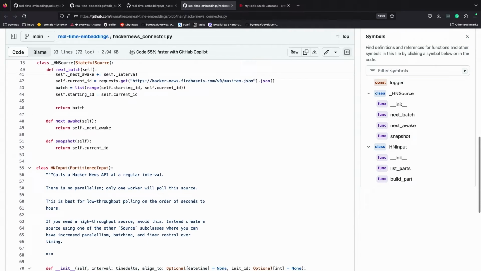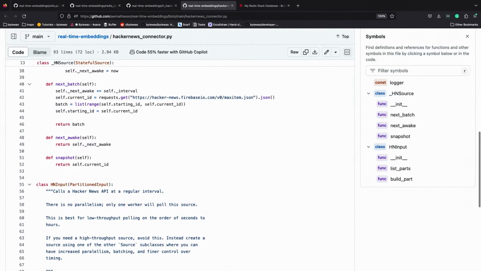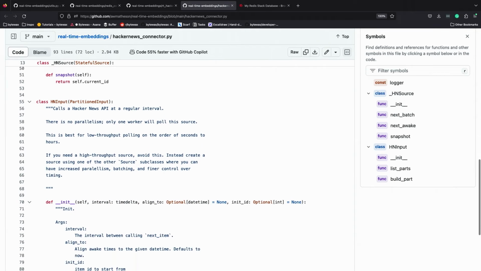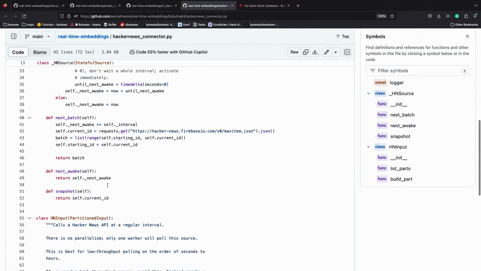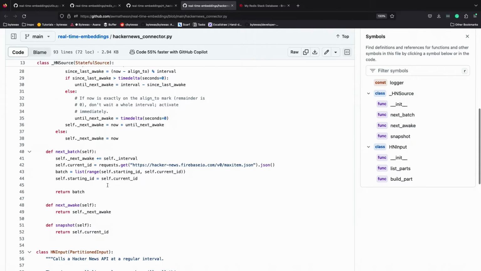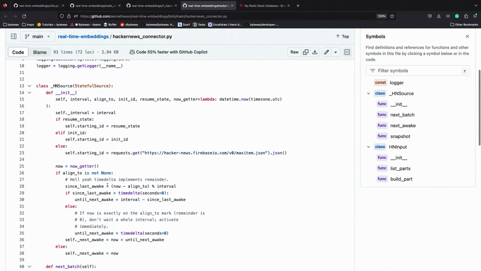In this instance, we've created our HN input class, which will receive an interval and then an initial ID. We'll ignore the initial ID, but the interval is essentially the polling mechanism. If you've ever used Kafka or other systems where you're consuming from a streaming system, you're repeatedly polling and requesting the new data that's arrived.